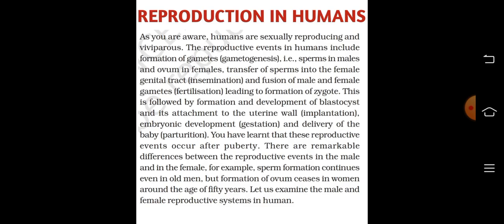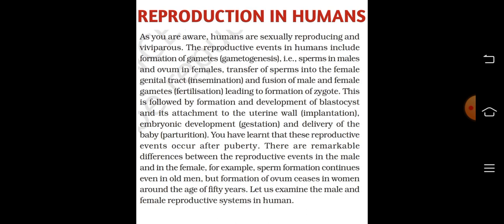Reproduction in humans. As you are aware, humans are sexually reproducing and viviparous. The reproductive events in humans include formation of gametes, that is, sperms in males and ovums in females, transfer of sperms into the female genital tract, and fusion of male and female gametes, leading to formation of zygote. This is followed by formation and development of blastocyst and its attachment to the uterine wall, embryonic development, and delivery of the baby. You have learned that these reproductive events occur after puberty.